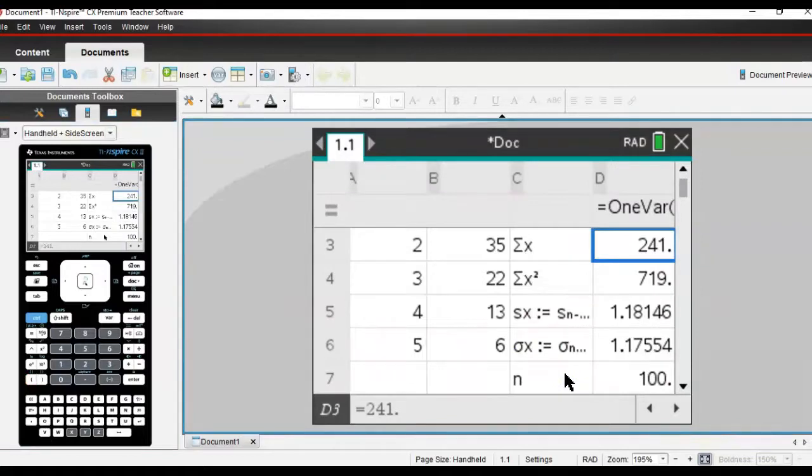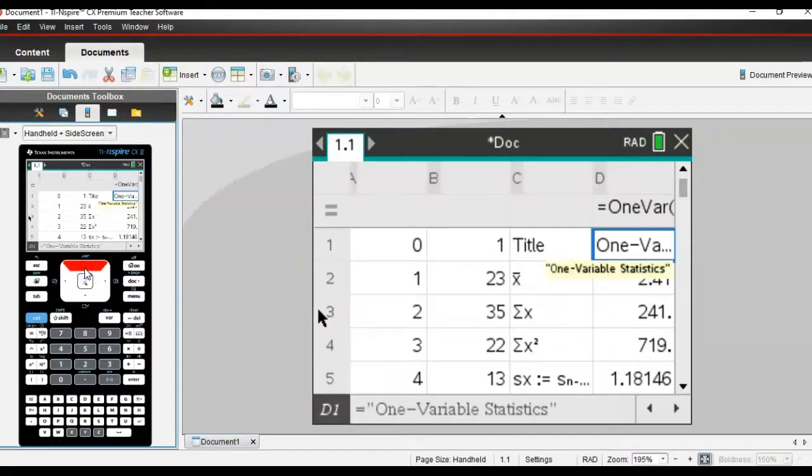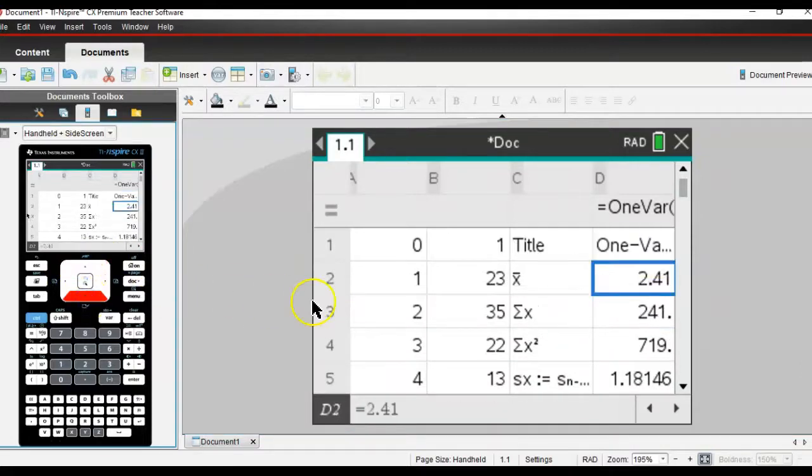What do we have here? Let's see. I'm going to scroll back up for a second. All right, so there's our one variable stats. Ladies and gents, there's x bar. That's the mean. So x bar, mu, you could write it either way. The calculations are the same. It's 2.41. Which, if you think about it, if you go back and look at our probabilities, we said, hey, what occurs the most often? 2. Most often, we make 2 out of 5 free throws.